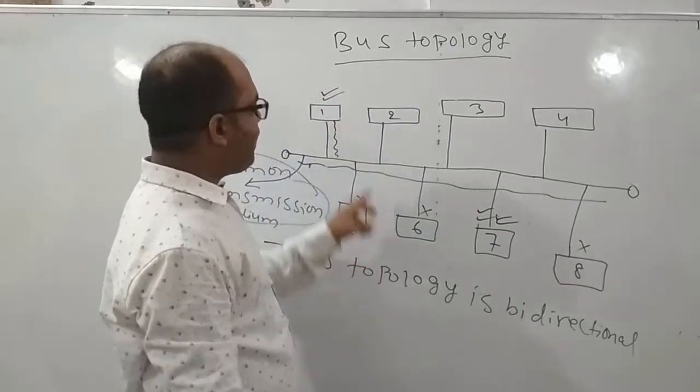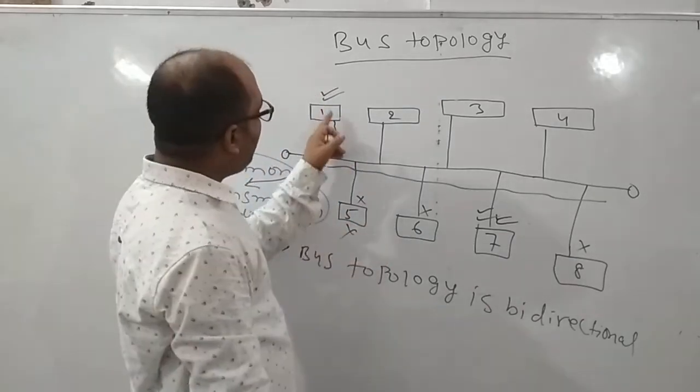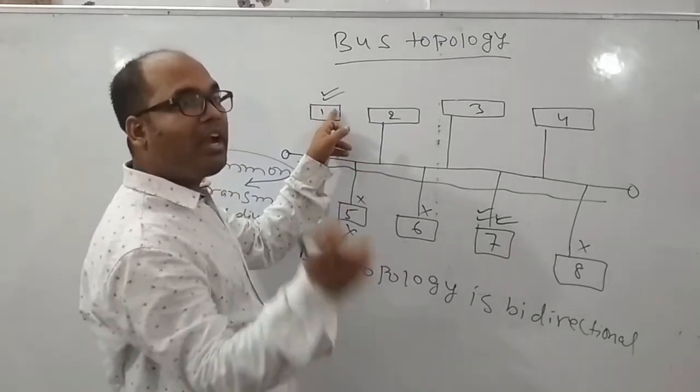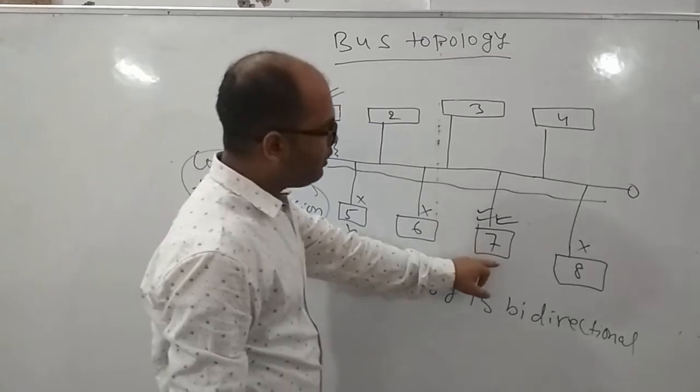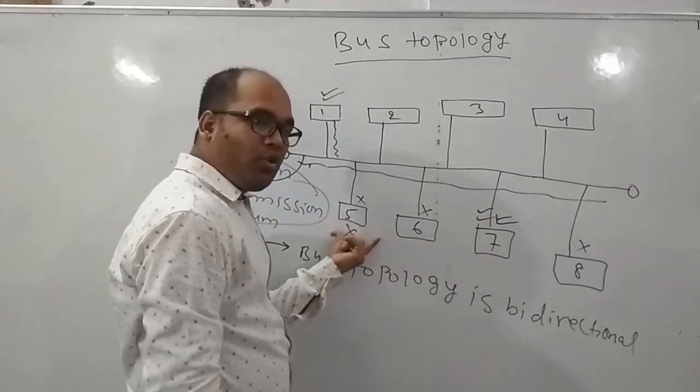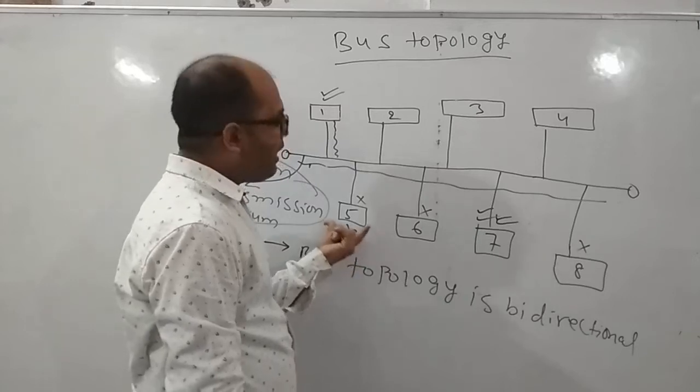Why? This one is not the receiver. Whenever this node sends the data, at that time the address of the receiver is also sent along with the data. So this node will receive the data as well as the address.